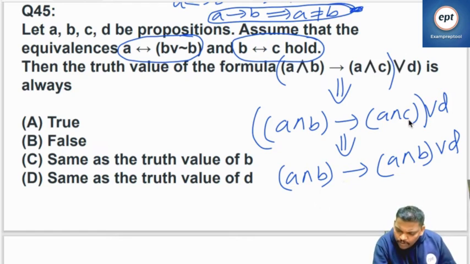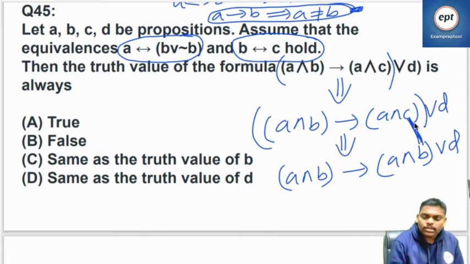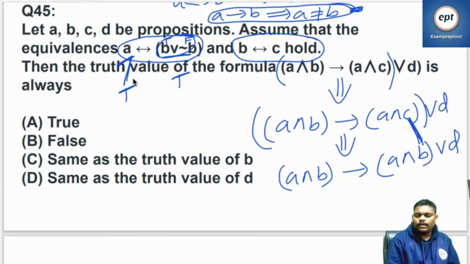So everyone knows C means equal to B. C and B both are equal. And one more thing I want to say to you, listen, if these two are same, can you help me now? If B is true, negation B is false. So this is always true. This is always true means A is also true. A is always true. Right is always true means left is also always true. Right? I hope everyone is fine.